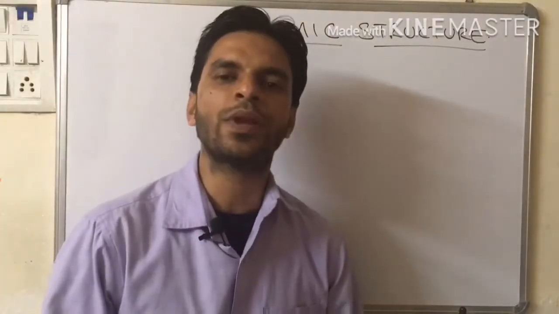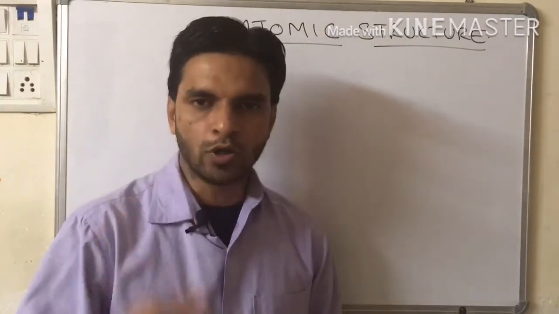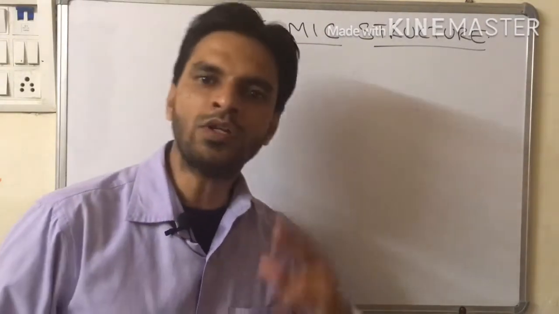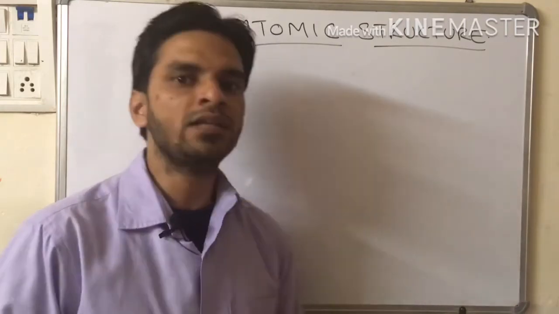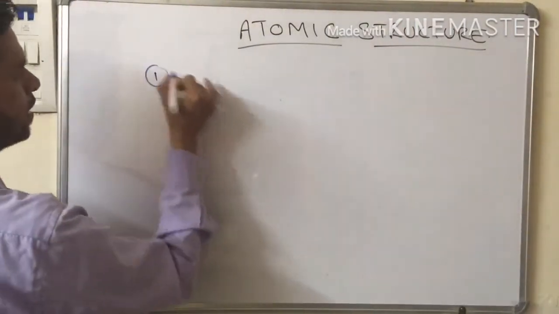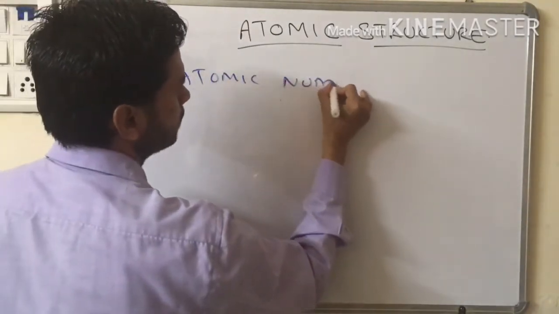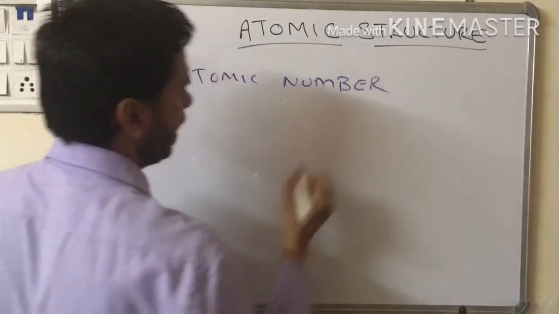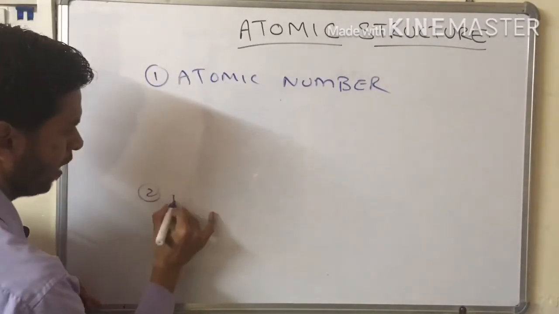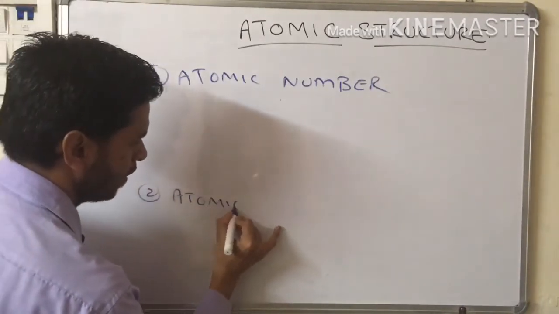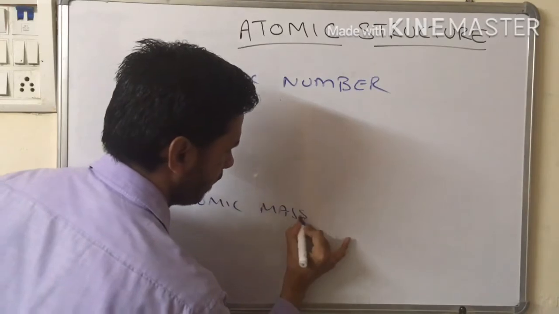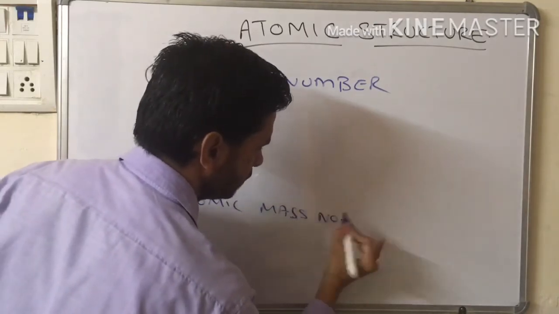On the basis of the presence of protons, neutrons and electrons, two terminologies can be defined: first is atomic number and the other is atomic mass number.